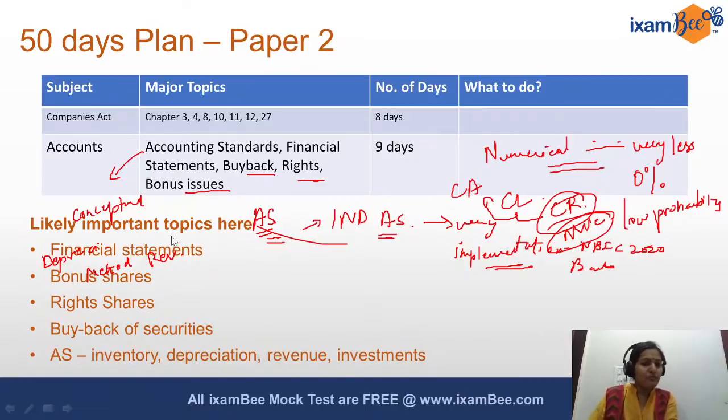So if I go by the order of importance, the most important is your financial statements, how they are presented and what all is there. That is followed by bonus, rights and buyback, and then your accounting standards. In this also, the most important will mostly be inventory, depreciation, revenue and investments.